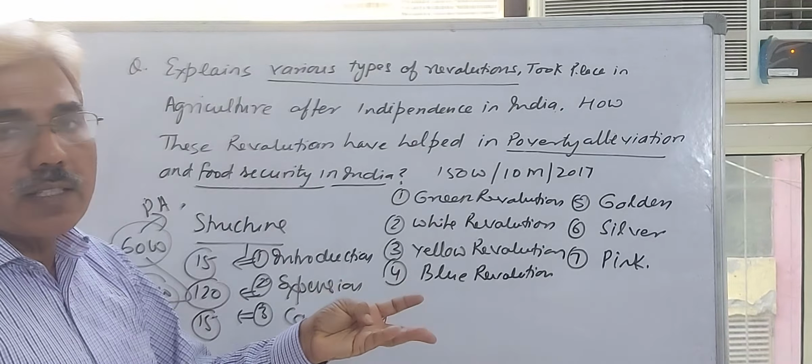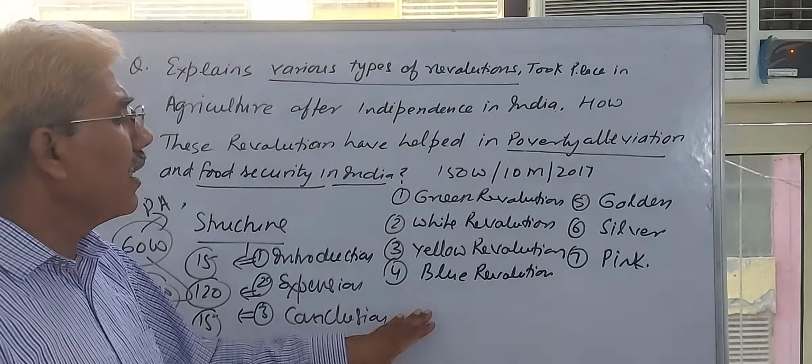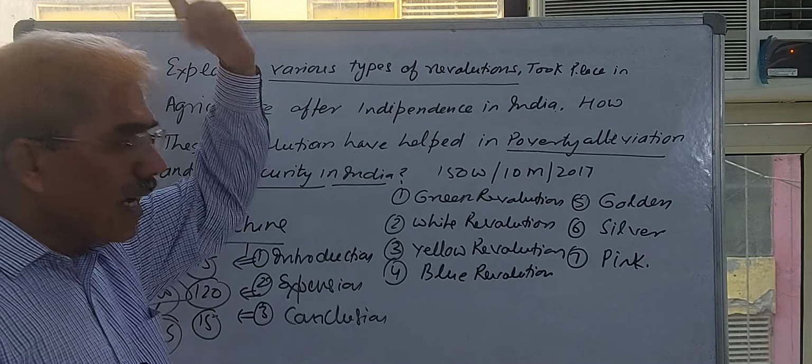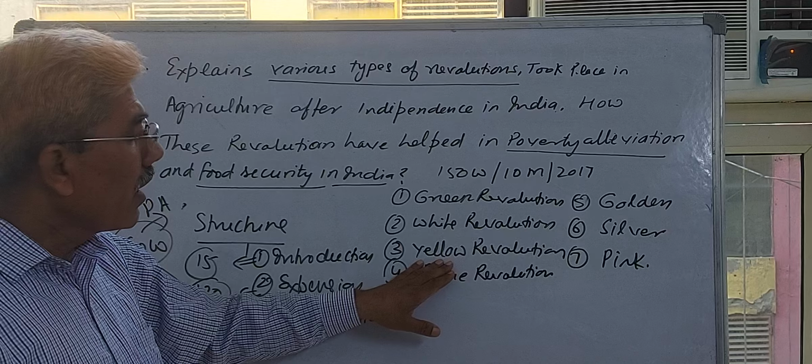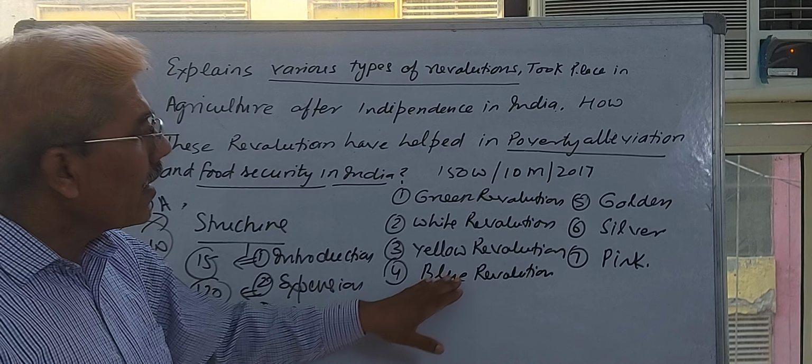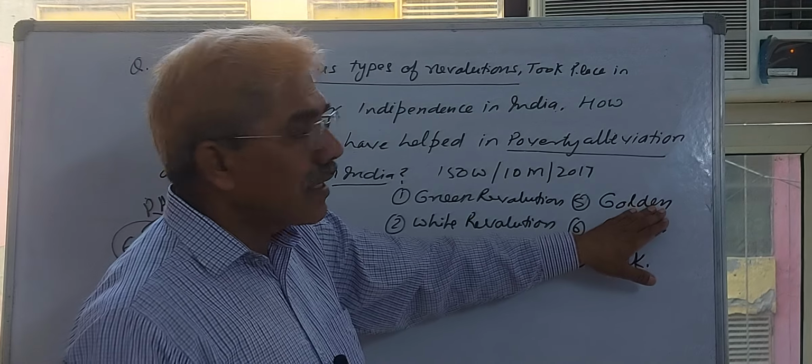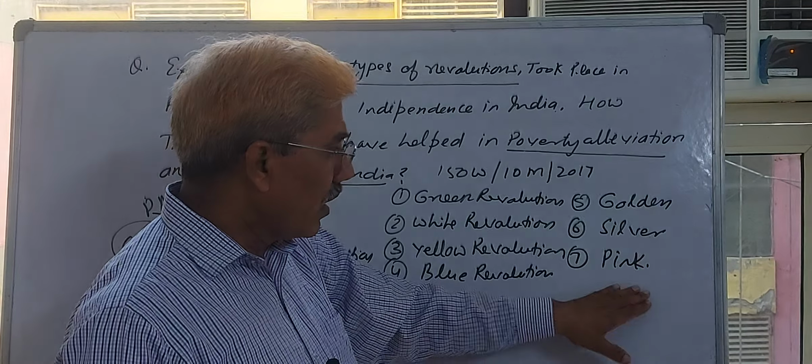Coarse cereals, pulses, edible oils are deficient in India, but not so much as before these revolutions. Milk, fish, vegetables, all are going to increase day by day in productivity, and people's increasing income is going to secure food security in India.